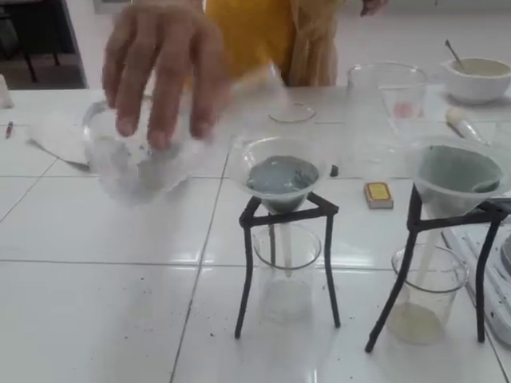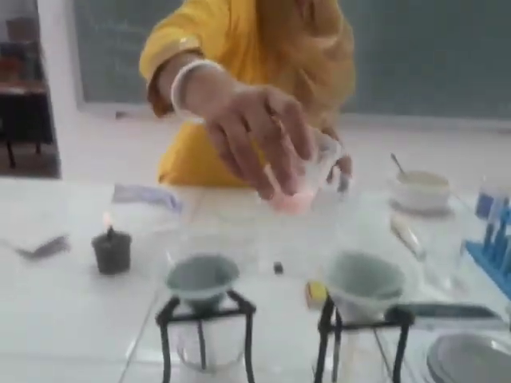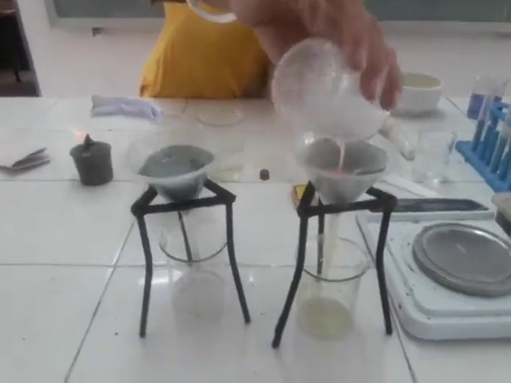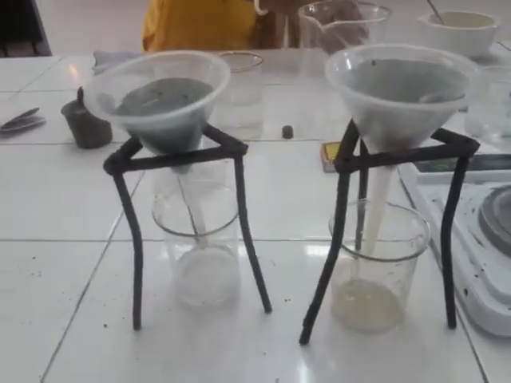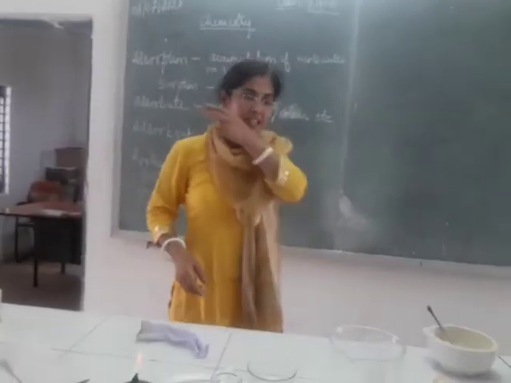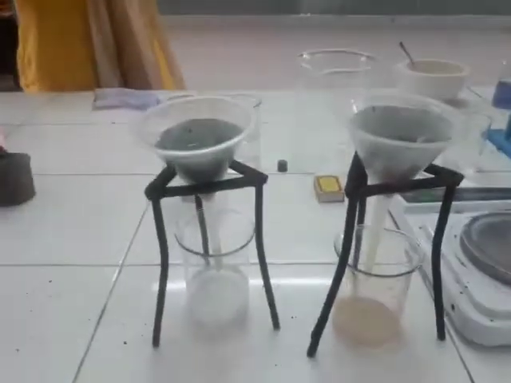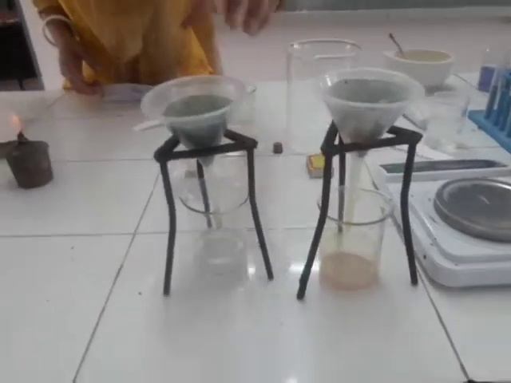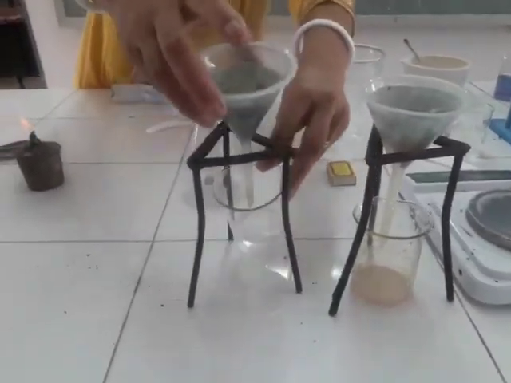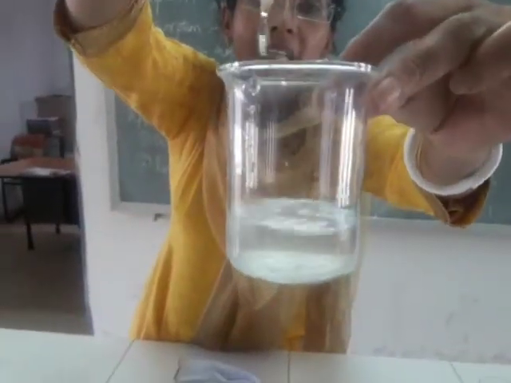See here, children, in the case of blue ink, the water coming down is very clear, and this is the red ink. You can see the red ink still has a tinge of color in it. Fine, children? See how clear this solution is. So blue ink is removed to a very large extent with the help of chalk powder.